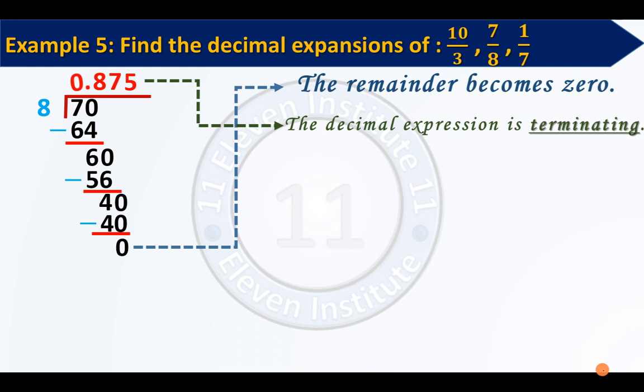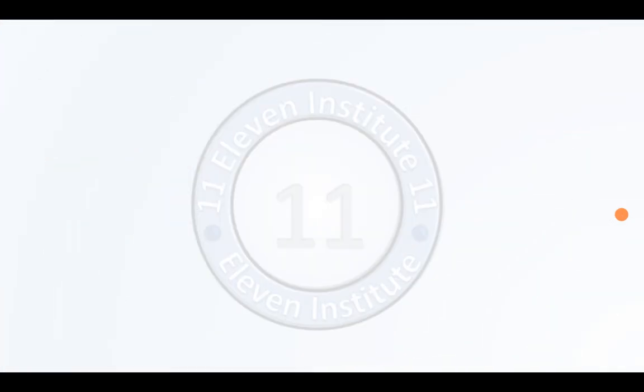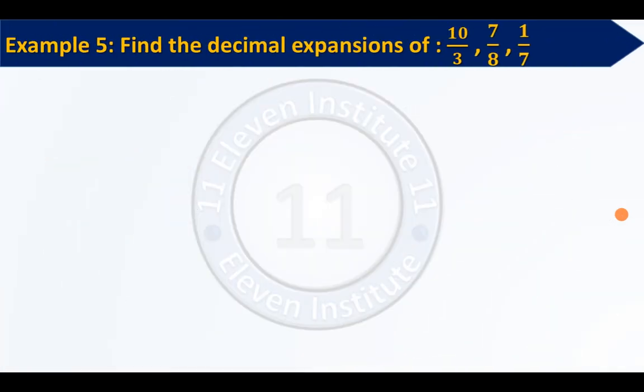Let us now move ahead. We have seen one example over here where our decimal expression is terminating. And why is it terminating? Because the remainder is 0. Now let us see next. We will divide 10 upon 3. We have already done 7 upon 8. Now we will divide 10 by 3. So now this is simple. 10 is a larger number, 3 is a smaller number.